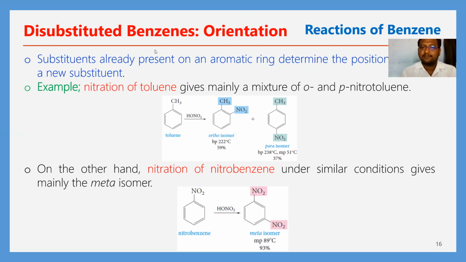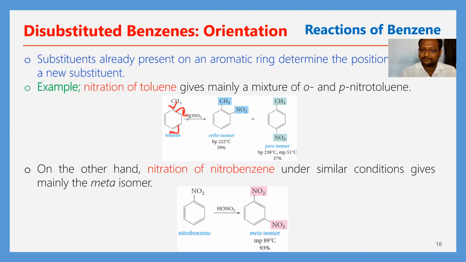By the presence of electron donating groups on the benzene ring, the electron density in the ortho and para positions increases.